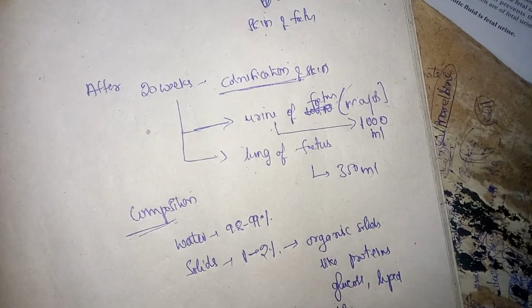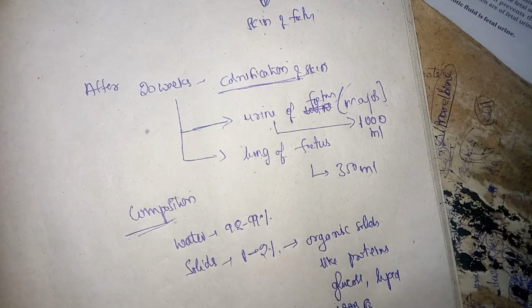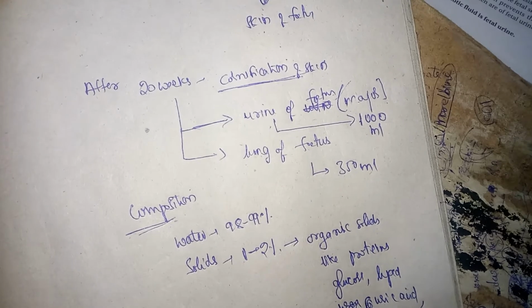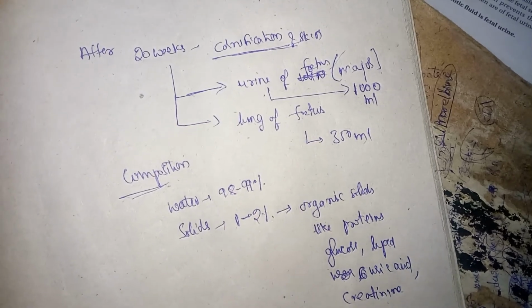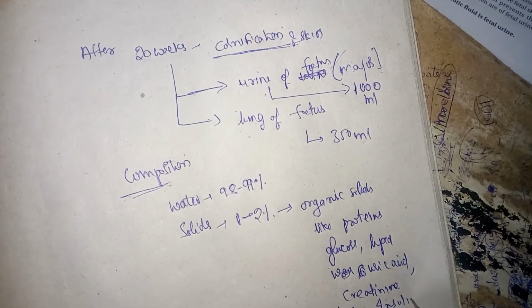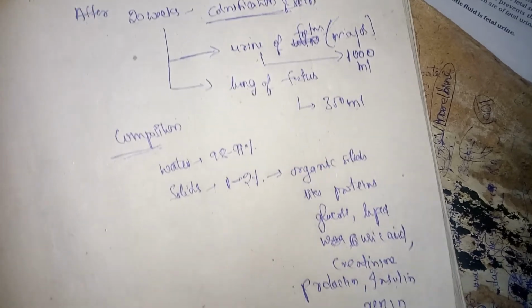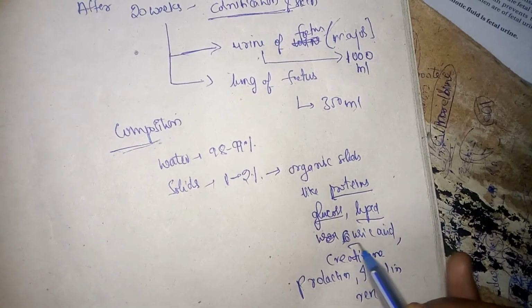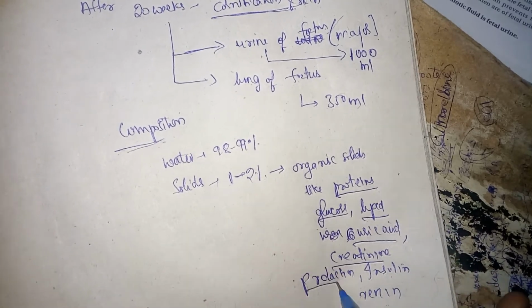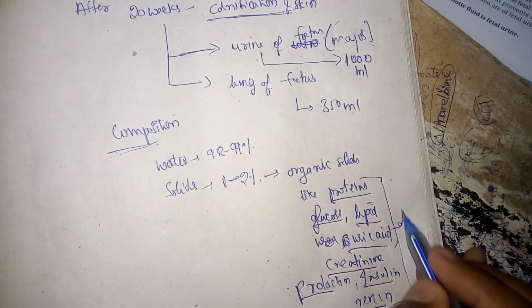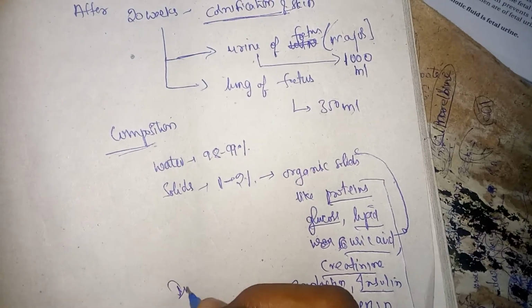lipid, uric acid, creatinine, and hormones like prolactin, insulin, and renin. Okay, these are the constituents of solids. So the solids are mainly proteins, glucose, lipids, uric acid, creatinine, prolactin, insulin, renin. These are organic solids. Okay, and then moving to inorganic solids.